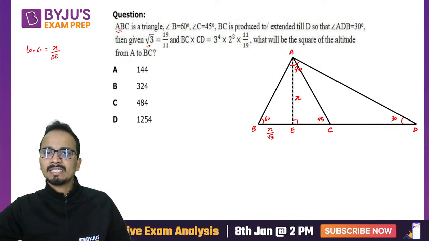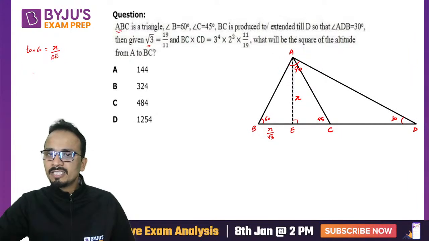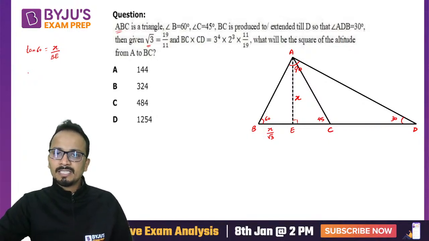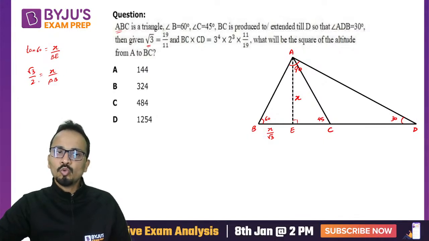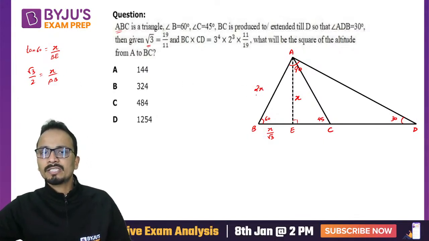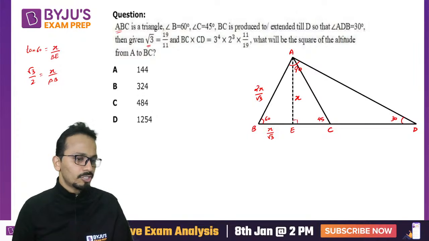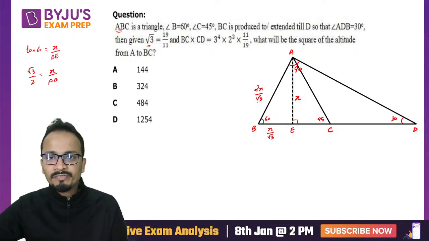Similarly, let's just calculate. So tan 60 gave us that. Now if I use sine 60, so sine 60 is root 3 upon 2 and that is equal to X upon AB. So AB will be equal to 2X upon root 3. Now look at this. Tell me if it's fine or not. Okay, so up till this point, it's absolutely fine.